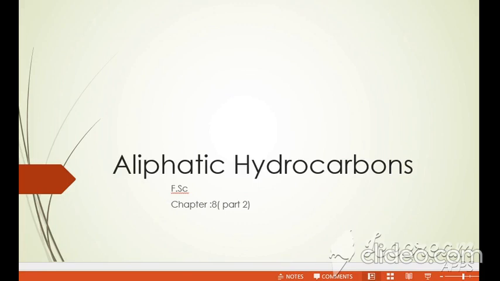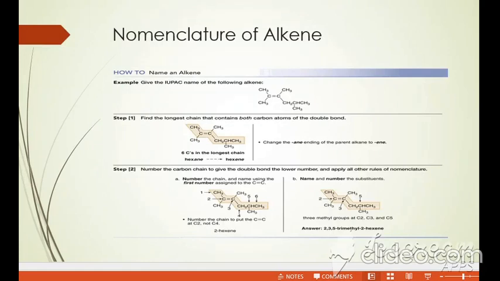I have given a detailed discussion on chapter number 8, Part 1. Now I am going to discuss chapter number 8, Part 2. Here is the part on the nomenclature of alkenes. I have discussed the nomenclature of alkanes in detail. Now I am going to discuss the nomenclature of alkenes and alkynes.